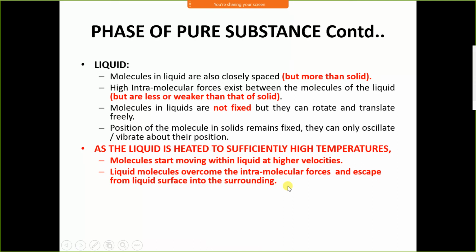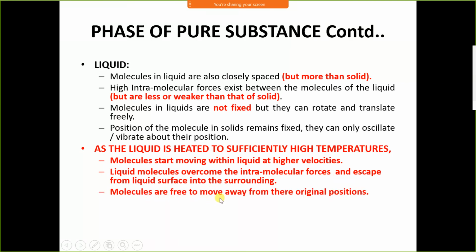When water is being boiled, the water molecules move away from the liquid surface and enter the surrounding, that is gases. It means it has been converted into gas or vapor.